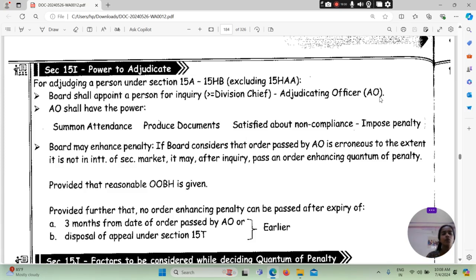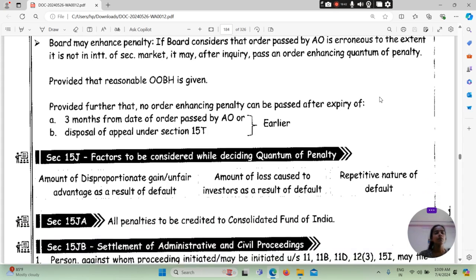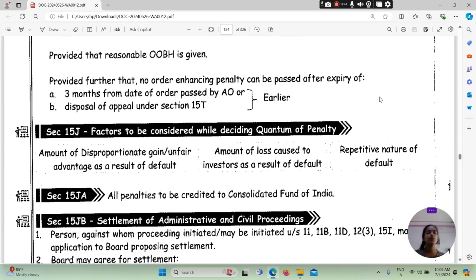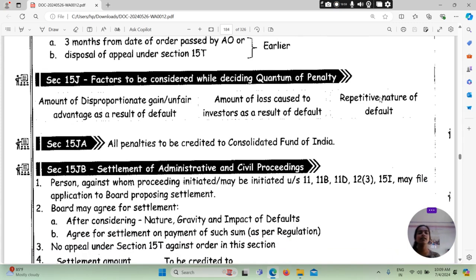Board may enhance penalty if board considers that the order passed by AO is erroneous to the extent that it is not in the interest of the securities market. It may, after inquiry, pass an order enhancing quantum of penalty, provided a reasonable opportunity is given. Provided further that no order enhancing penalty can be passed after expiry of 3 months from the date of order passed by AO or disposal of appeal under section 15T, whichever is earlier.